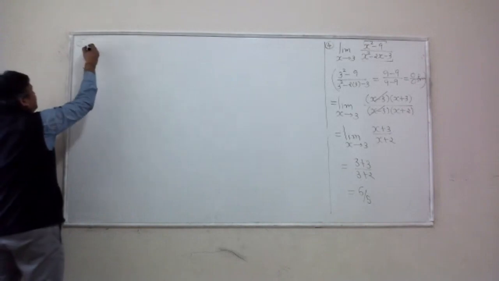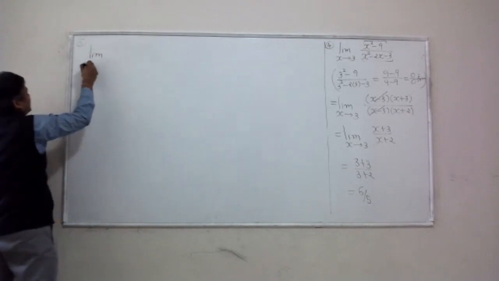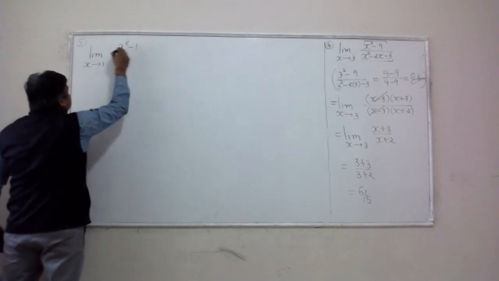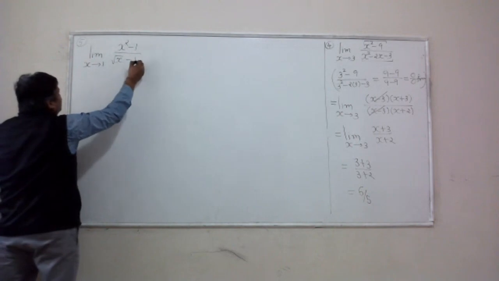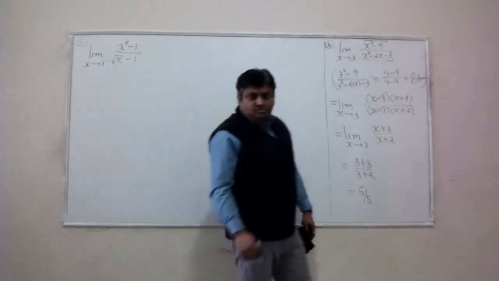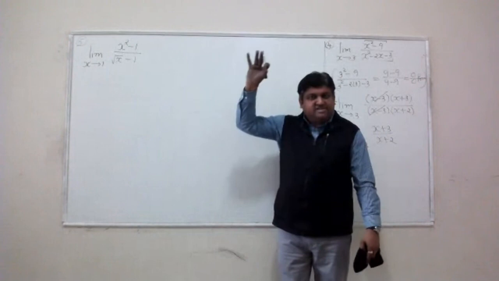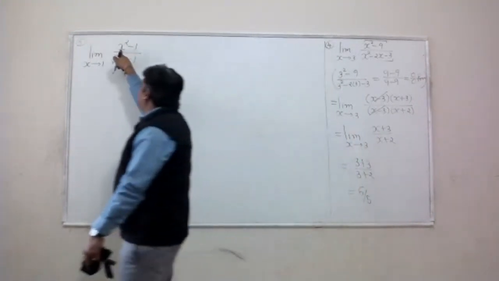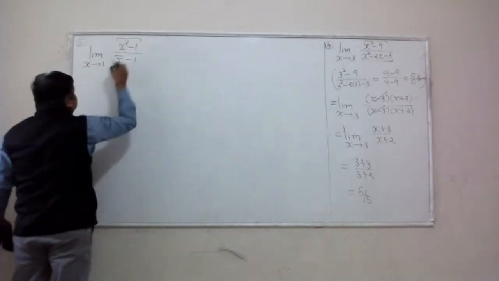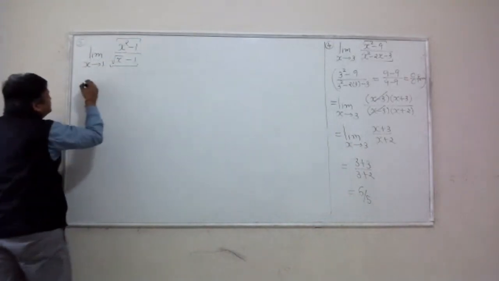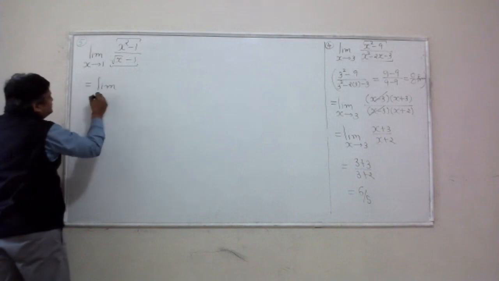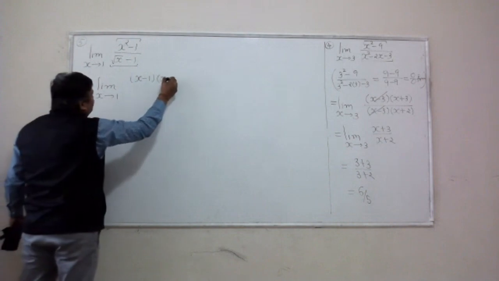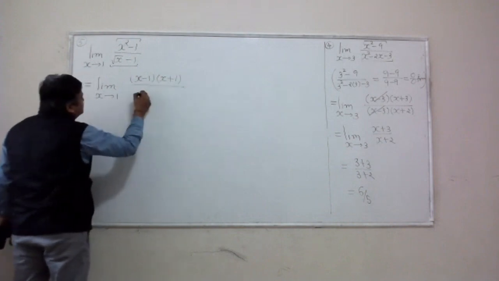Here is one example that uses rationalization. Let's say limit x approaching 1 of (x squared minus 1) over (square root of x minus 1). When you plug in x equals 1, you get 0 in the top and 0 in the bottom, right? For polynomials, we use factorization. For radicals, we use rationalization, right? So my goal is to make the problematic portion visible with the help of factorization and rationalization.